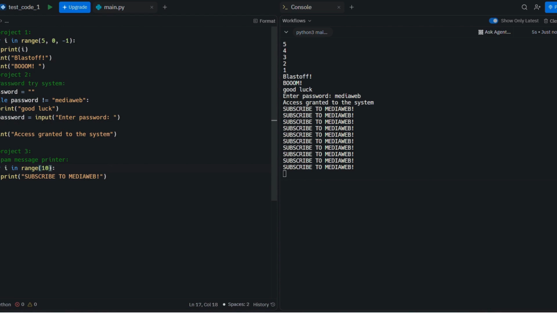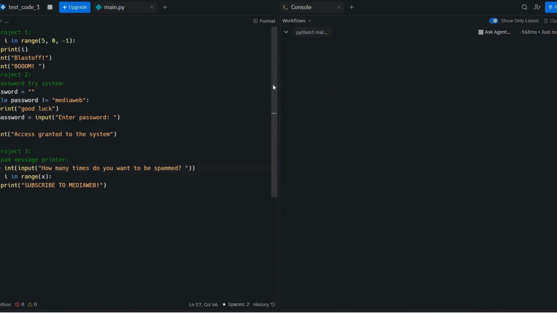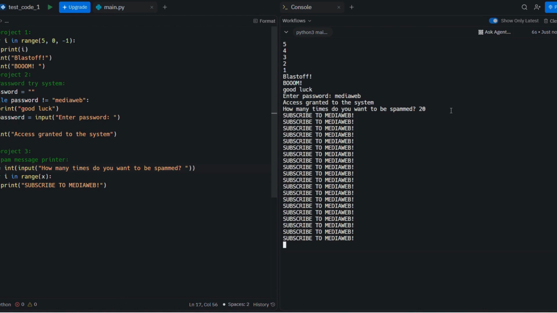What if I want to control the number that the spam will go on with? Let's write x. Okay, and before the for loop here, we're gonna say how many times do you want to be spammed? Okay, as if that is a question. So if I entered here MediaWeb, how many times do you want to be spammed? Let's say 20. So here's the 20, subscribe to MediaWeb.